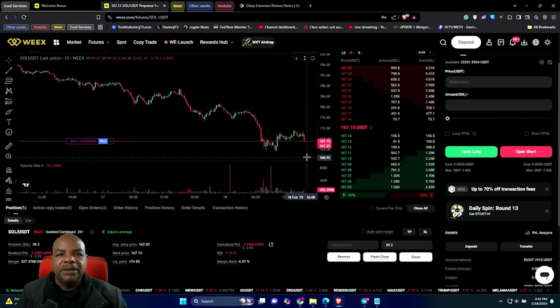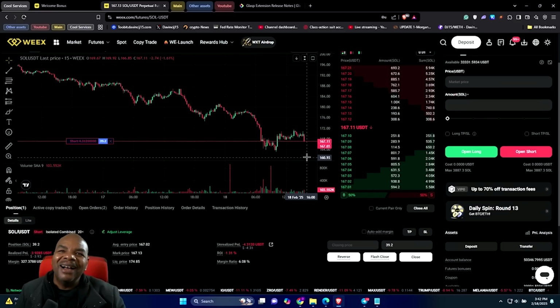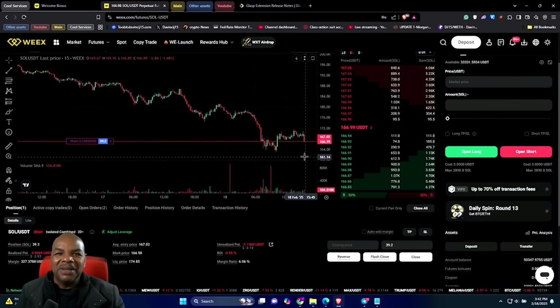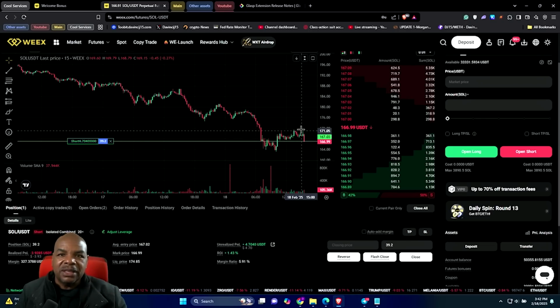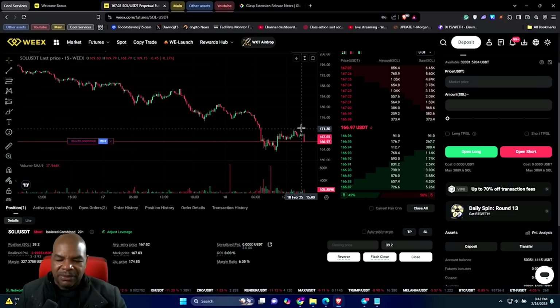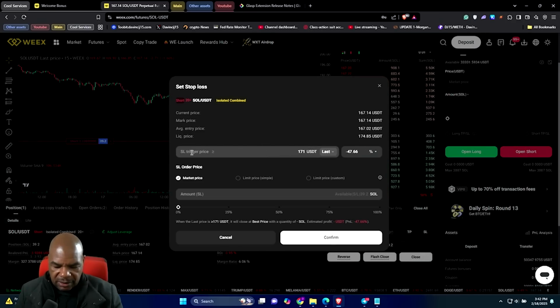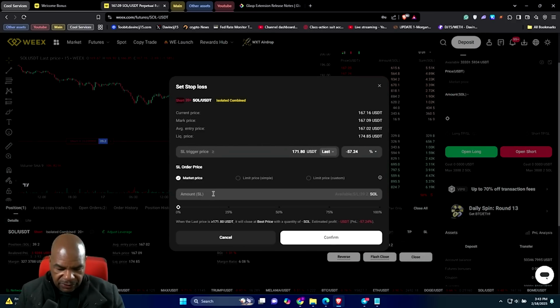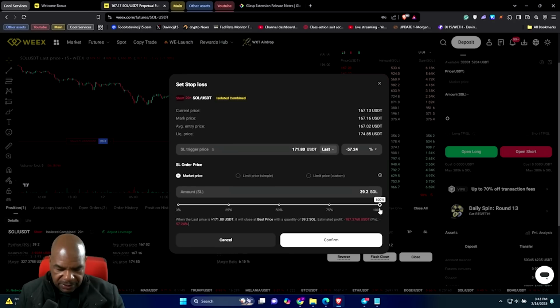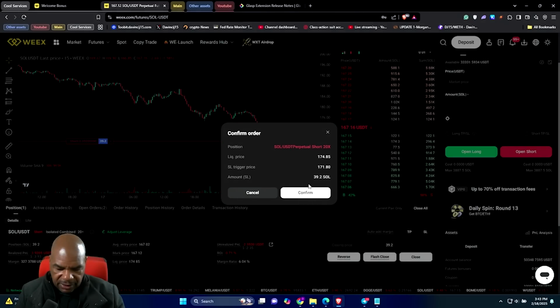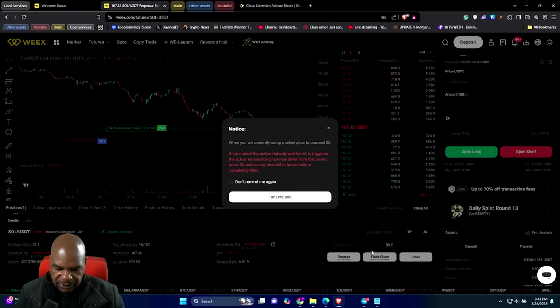Now, I'm just realizing that the screen's right here too. This setup is right in front of me. So yeah, you can see that we can actually come all the way down here, but the screen's a lot bigger down here. And so the 171.80 is what we want to stop loss this thing at. So let's stop loss it there. 171.80. Right, and we were going to take 100% of everything that we've traded here. Confirm. All right, and stop loss trigger price, okay, there we go, done. Stop loss amount, there we go. Then we're closing this whole thing.